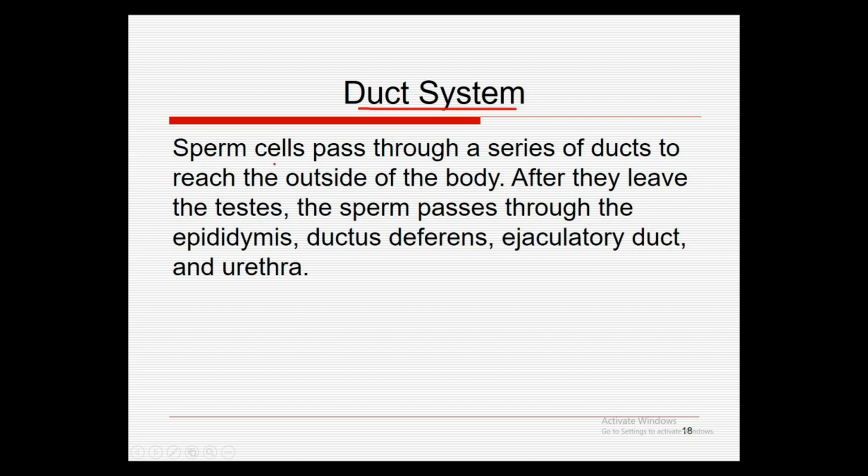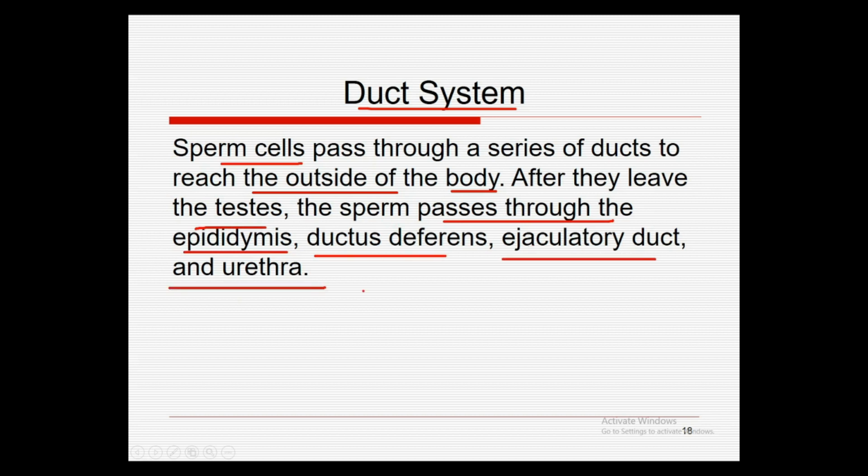Next is the duct system. Sperm cells pass through a series of ducts to reach the outside of the body. After they leave the testis, the sperm pass through the epididymis, then the ductus deferens, then the ejaculatory duct, and then the urethra.